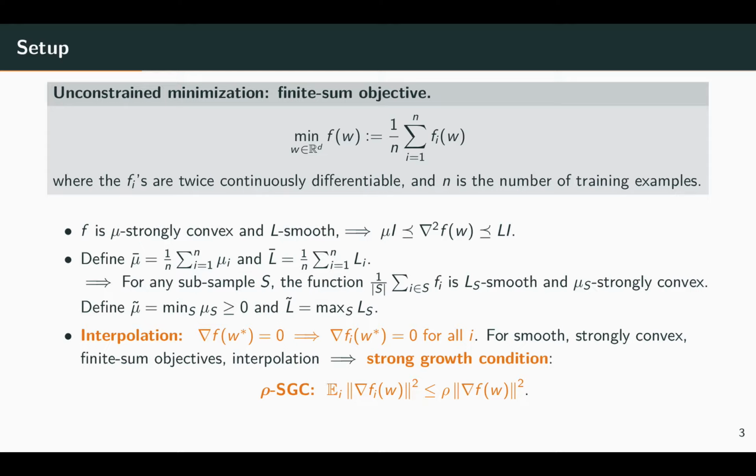The interpolation condition means that the gradient of each individual component is 0 at the global minimum, and for a smooth, strongly convex finite sum objective, this implies a strong growth condition, which just says that the size of the individual gradients are always upper bounded by the size of the full gradient in expectation. The rho here is a value greater than 1, and in this case, it is just L over mu.